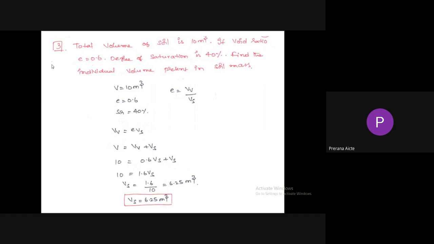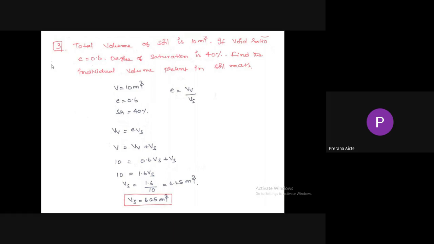One more GATE question is: total volume of soil is 10 meter cube. If void ratio equals 0.6 and degree of saturation equals 40%, find the individual volumes present in the soil mass. So total volume equals 10 meter cube. Data given here is e value equal to 0.6 and degree of saturation equal to 40%. We can write e as volume of voids by volume of solids. So total volume equals e into volume of solids.